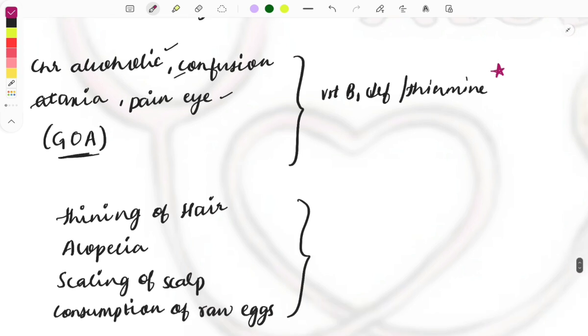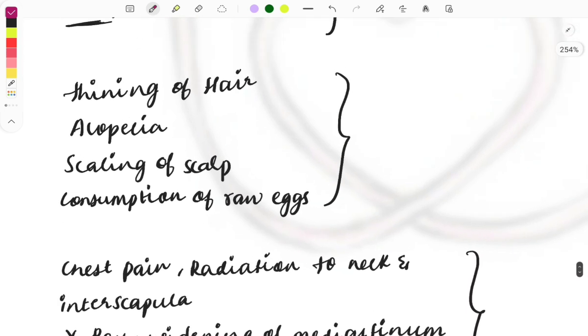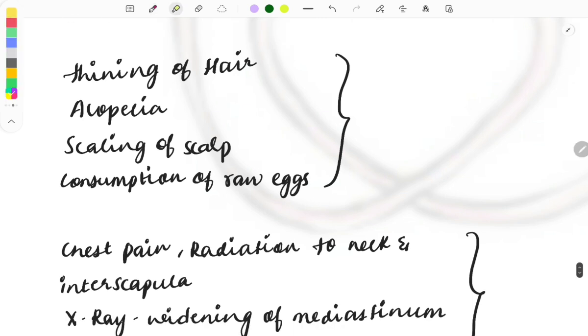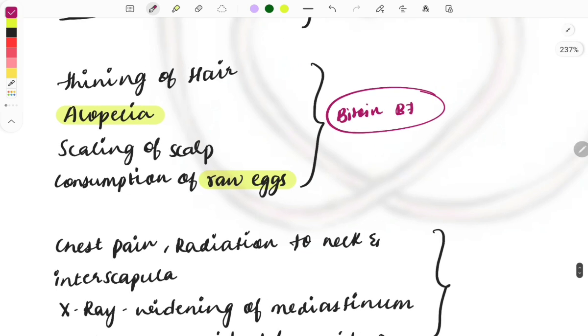Okay, then moving on to thinning of hair, alopecia, scaling of scalp, and consumption of raw eggs. So see, this is the hint word which you need to look for in the question. Whenever there is consumption of raw eggs written, and you see hair loss or alopecia, and in the options you find biotin deficiency or vitamin B7 deficiency, then just mark this as the answer, because that one will be the answer. Okay, so for biotin, we can see alopecia.